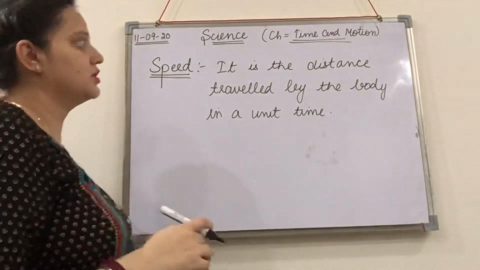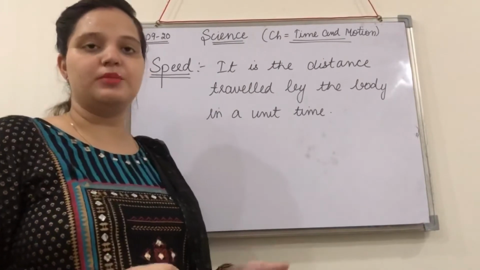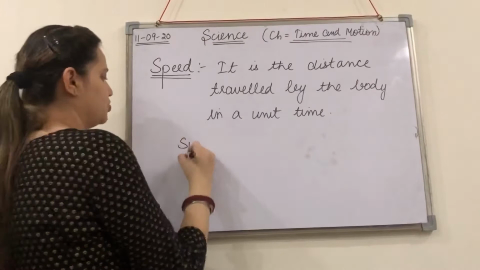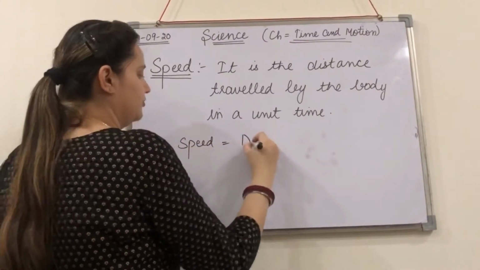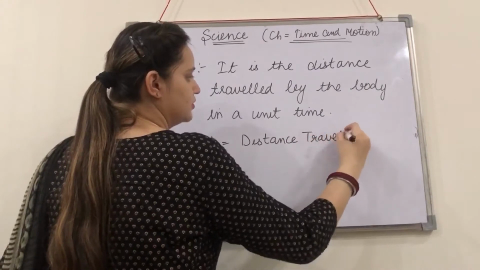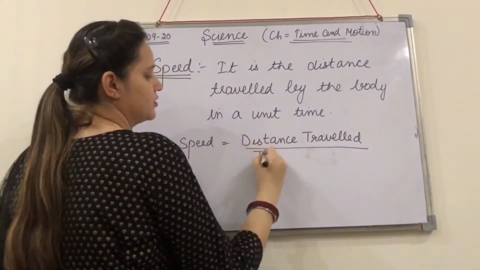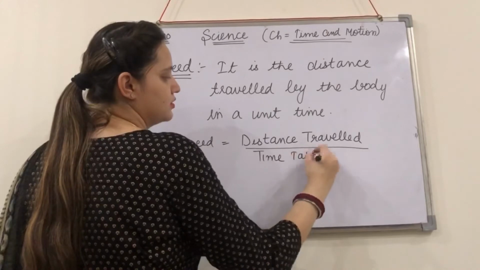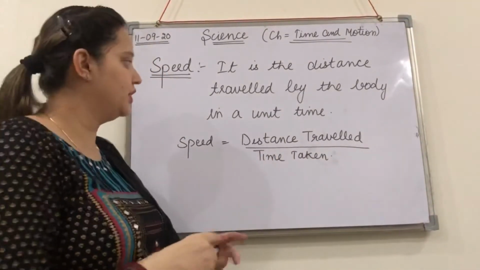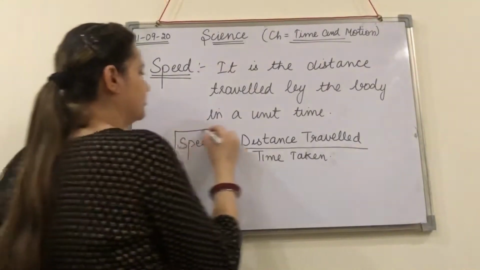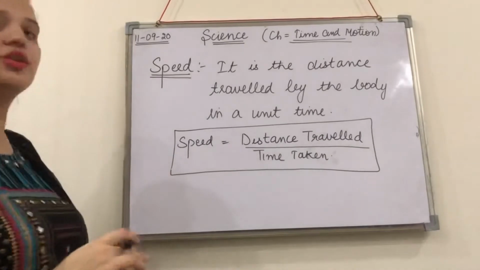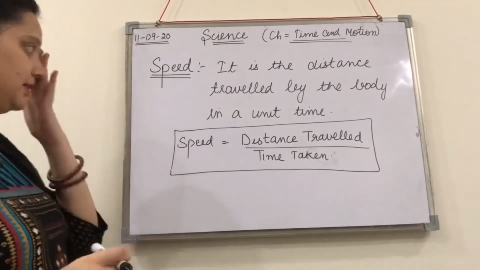So what distance the body is covering in a particular time interval, in a unit time, that we call speed, which we can show in the formula of distance traveled over time taken to cover that particular distance, okay? So this is the formula of speed, distance traveled over time taken, right?